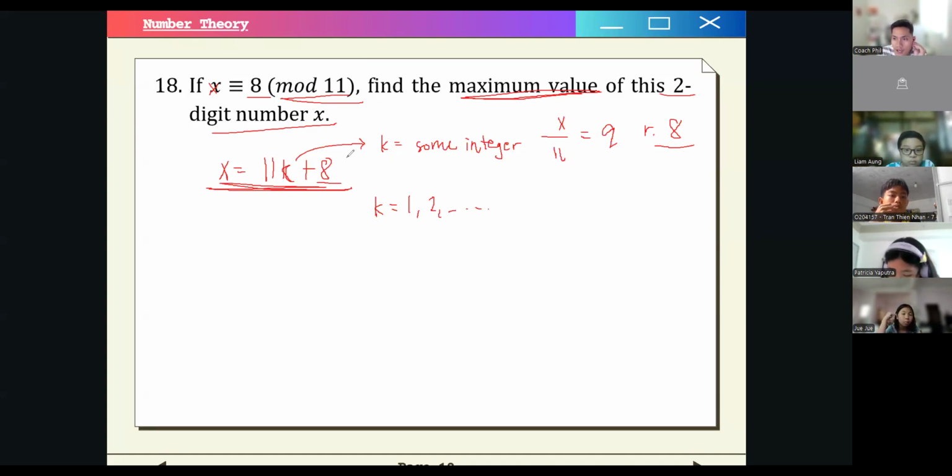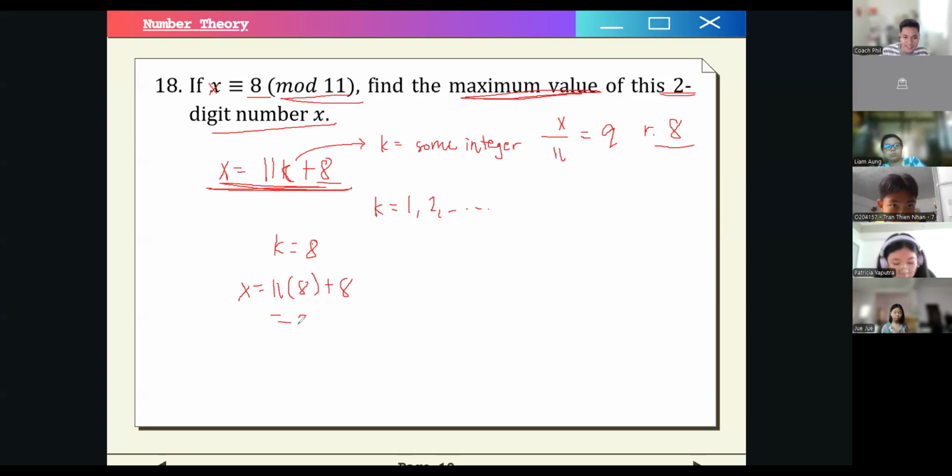Okay. So, what are your ideas for this one? We want to maximize the two-digit number x. I think what we can say is k is equal to 8, for example. This is just an example, but we will get the correct answer already.